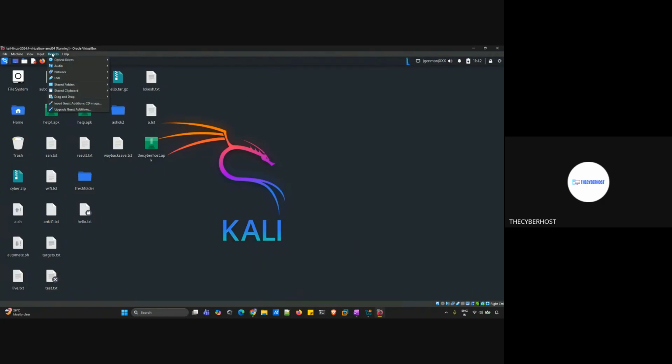Now, first thing, go to Devices. Select USB, if you have one. You can see you have USB here. Which one do we need? We need our adapter, which is this one. Click on this, and once I click on this, you can see it will be visible here. Let's wait for a few seconds. At the same time, I'm also connecting my second adapter because I need to use both of them.